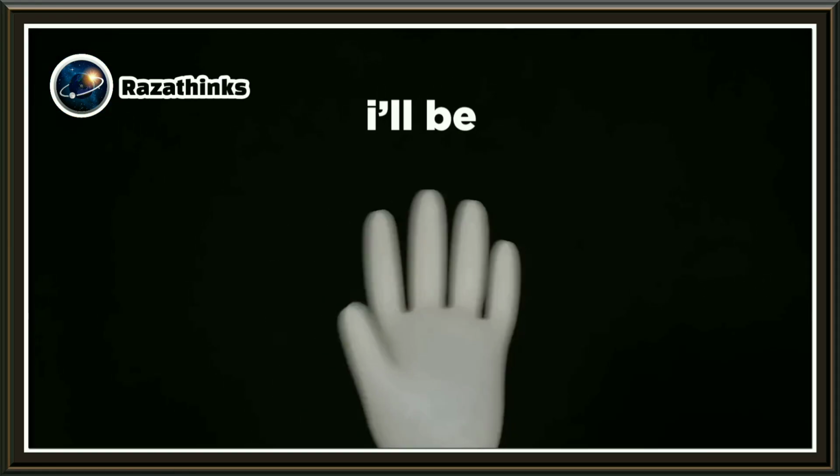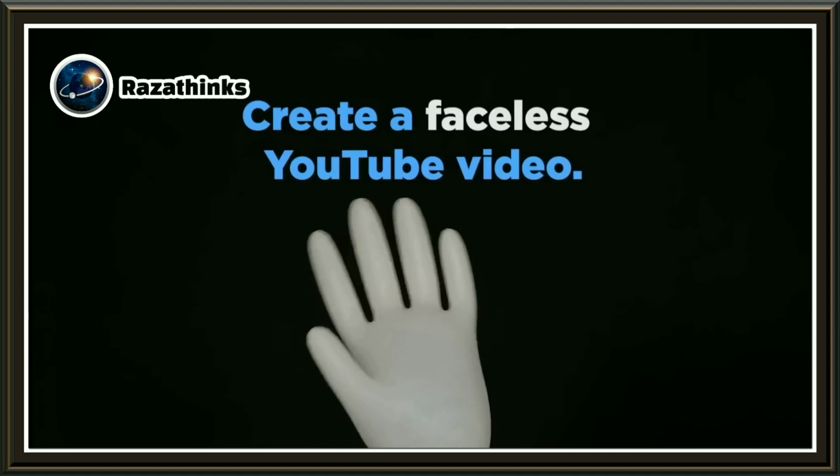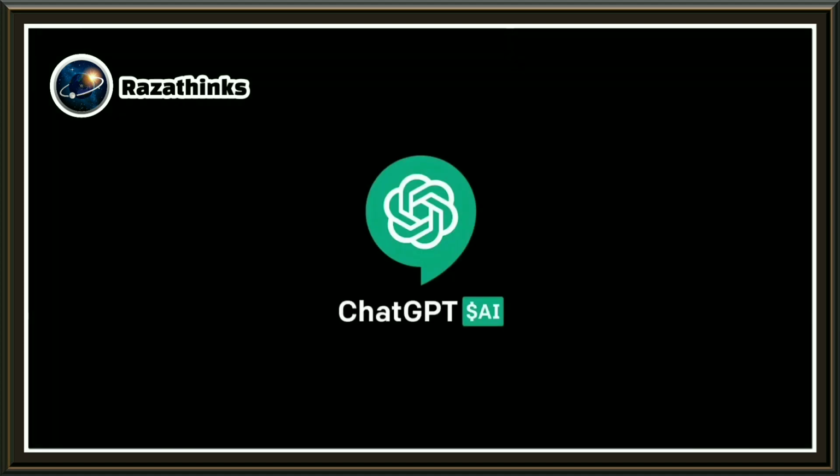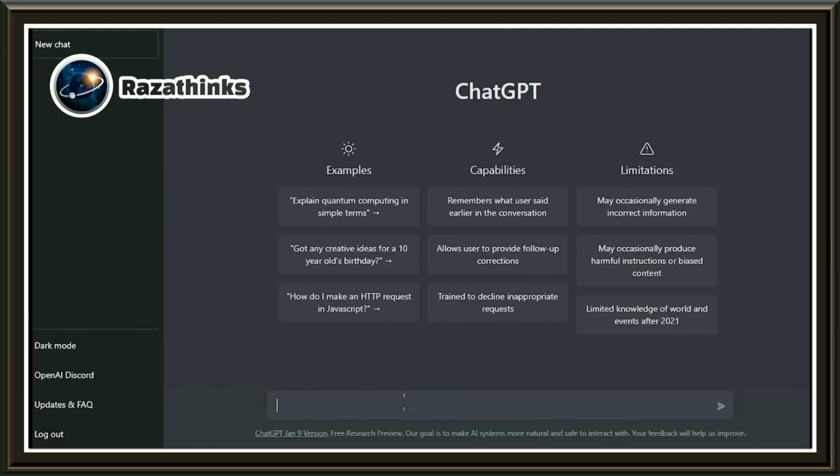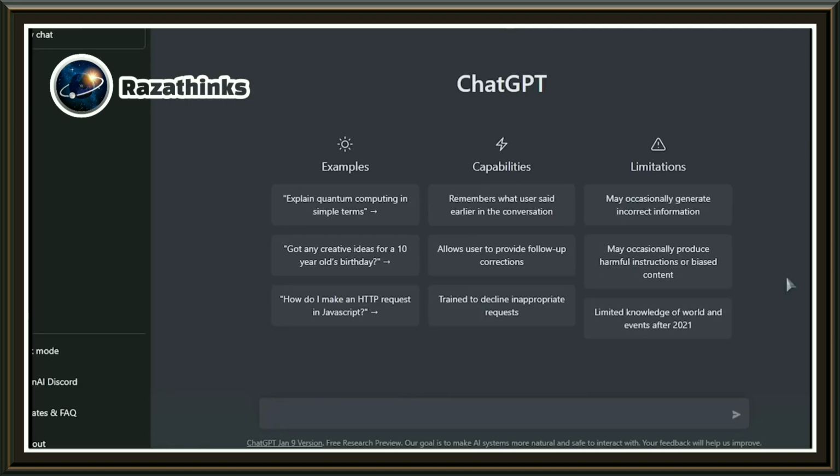In today's video, I'll be using AI to script, edit, and create a faceless YouTube video. To write the script, I'll be using ChatGPT. If you haven't used ChatGPT before, it's very easy to use. All you have to do is ask ChatGPT to write you a script for the YouTube idea that you have